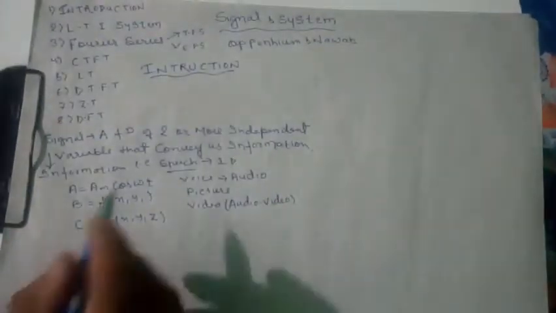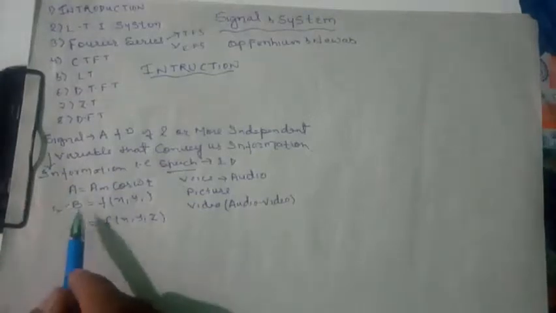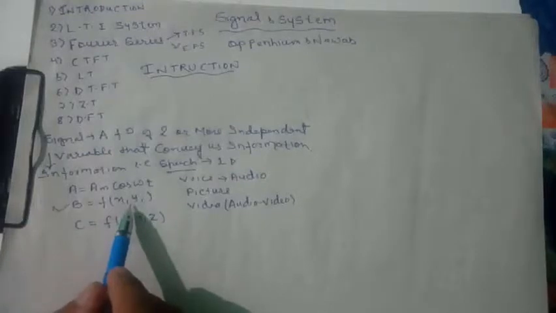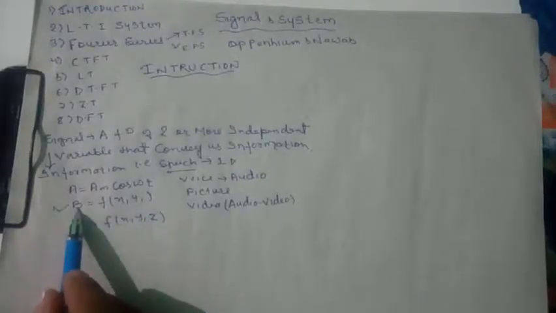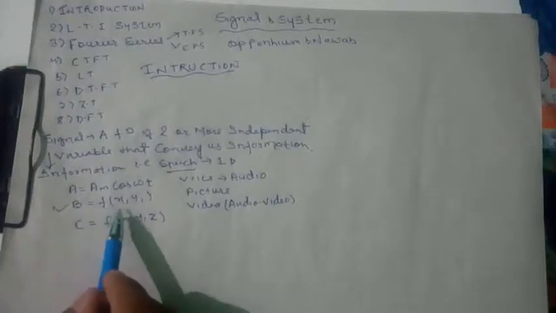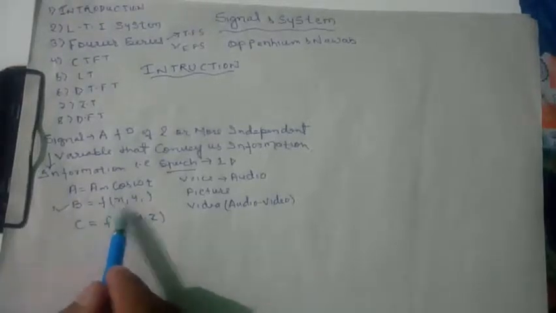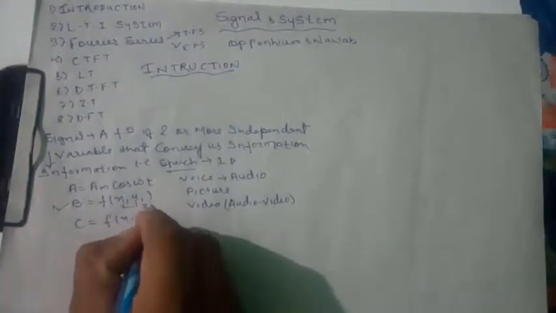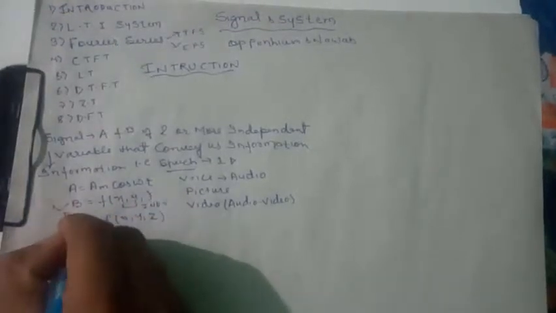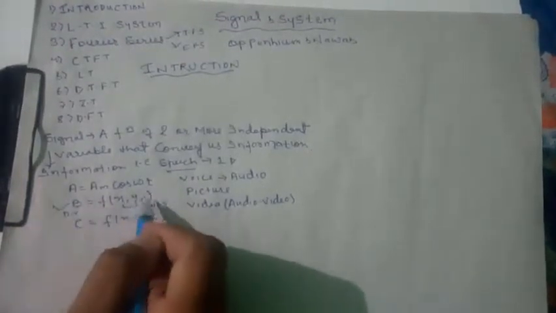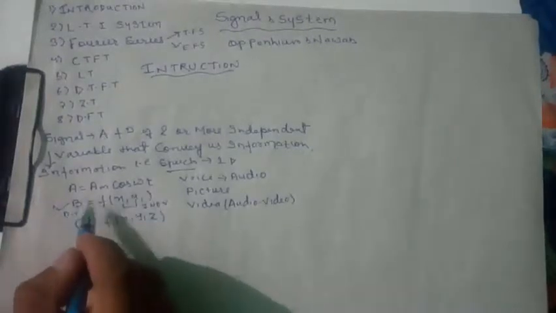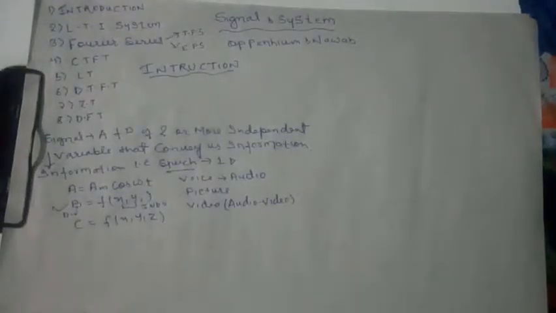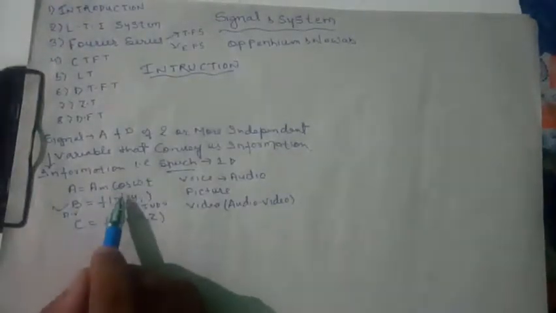Let us suppose this is a signal. Here B is a signal which is a function of x and y. Here x and y are the independent variables, and B is the dependent variable, because B is a function of x and y. That means B depends on x and y. If x increases, B will also increase. If y increases, it may decrease, according to the kind of function it is. Like here, E equals A_m cos omega naught t.